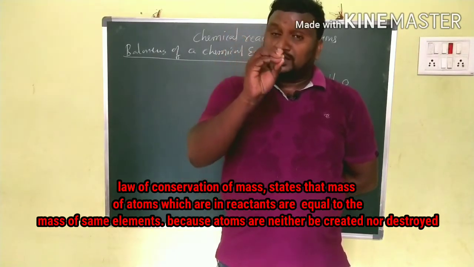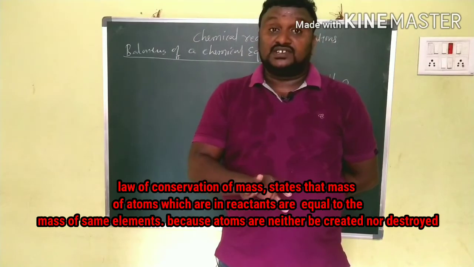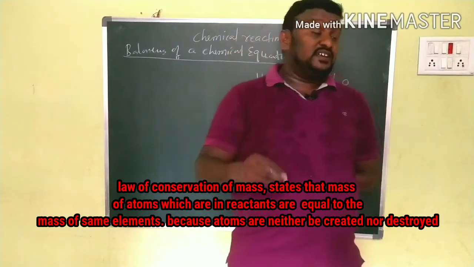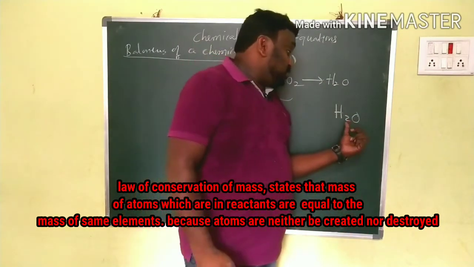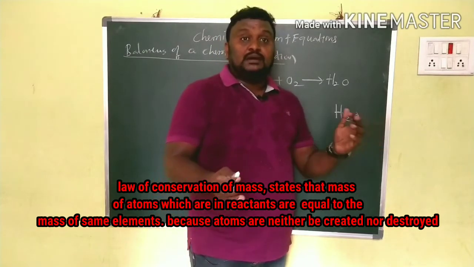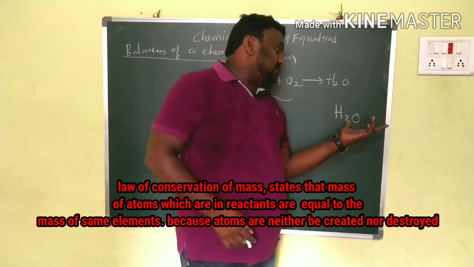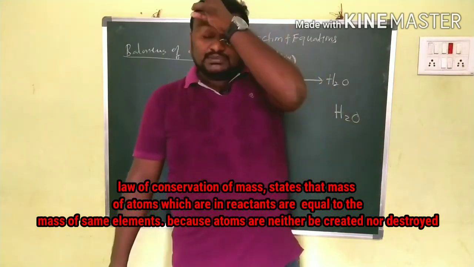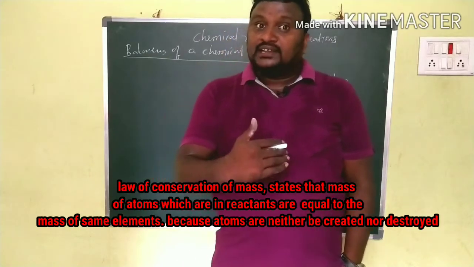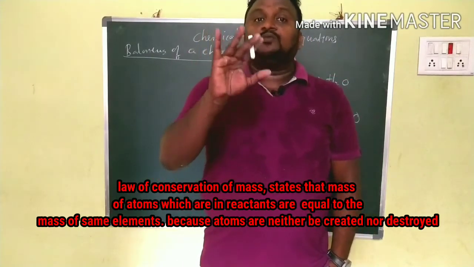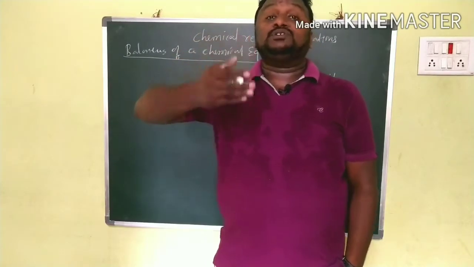Along with the law of conservation of mass, there is the law of constant proportions. In H2O, to form one water molecule, the proportion is 2 hydrogen atoms and 1 oxygen atom. Only by combining them in this way do we get a water molecule. So you don't change the subscripts. The subscript number is the number of atoms, and according to the law of constant proportions we never change it, because in that compound the proportions must be constant.